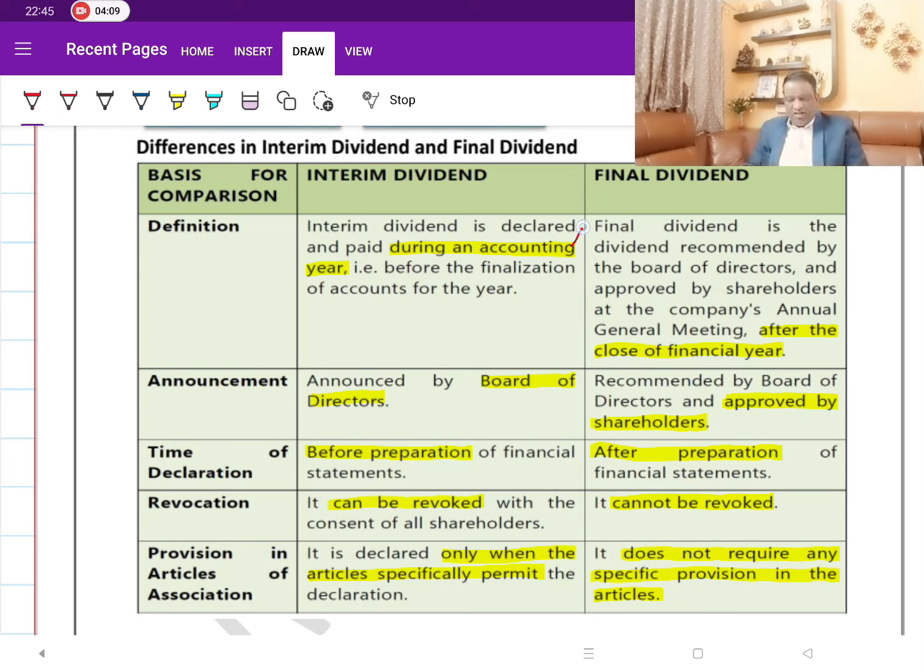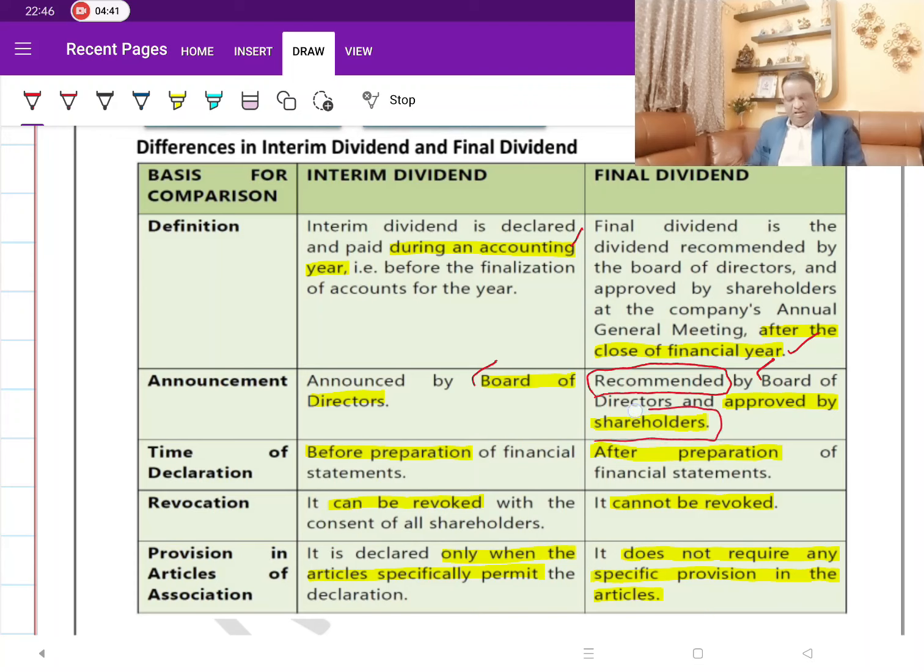Whereas final dividend is paid after the closure of the year. Moving on to the second point, interim dividend is something which is decided by the board of directors. So they decide and they approve. There is no involvement of shareholders as far as interim dividend is concerned. But when it comes to final dividend, this is something which is recommended by the board of directors and approved by the shareholders. So recommendation is by the board of directors and approval is by the shareholders.